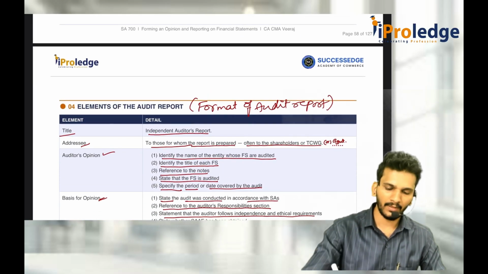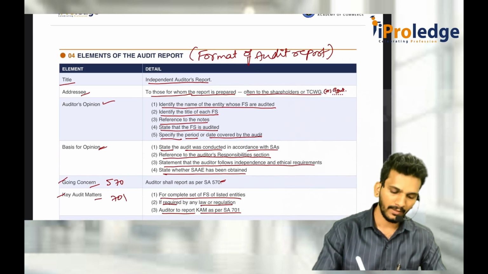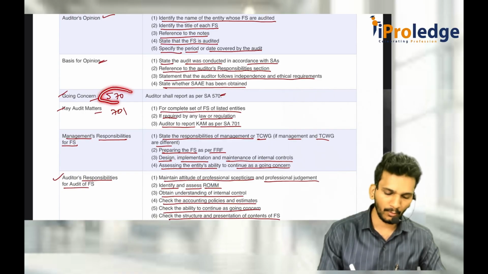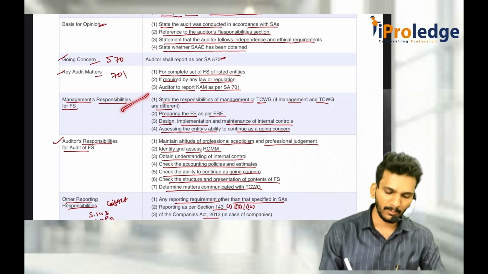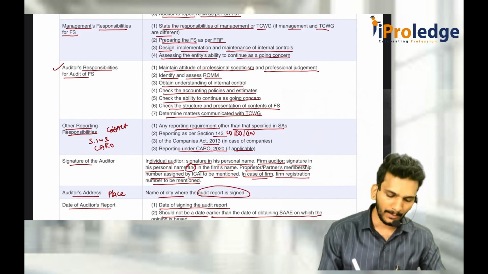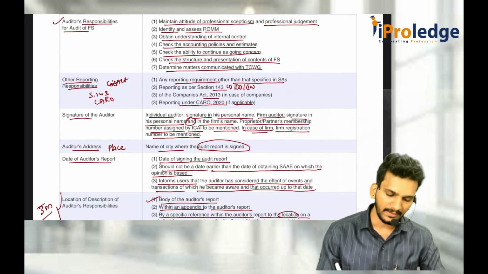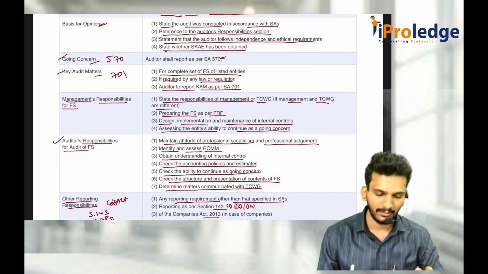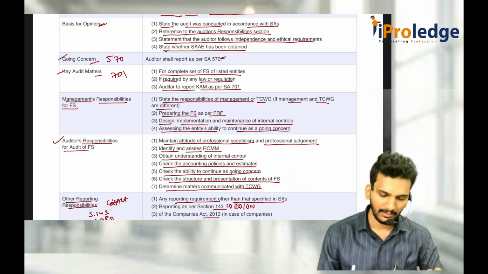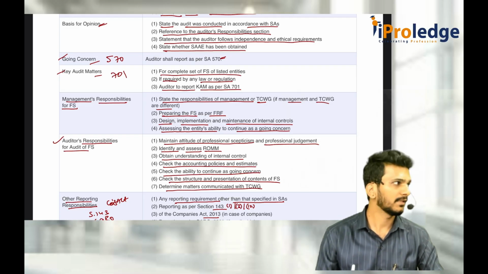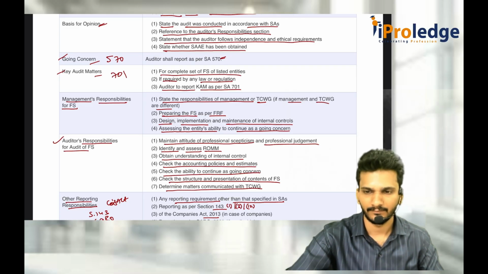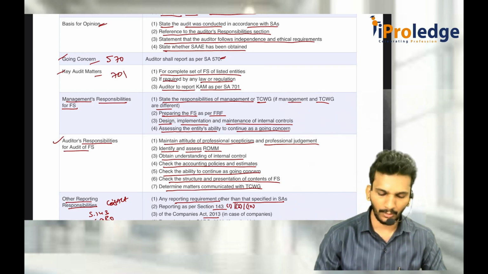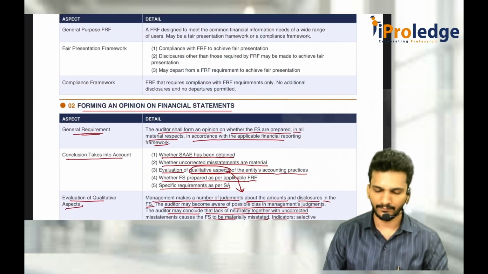You see, in the elements of audit report, we discussed title, address, opinion, basis for opinion. This is again going concern we have to discuss. 701 is done. Responsibilities, auditor's responsibility, other reporting responsibility has to be done, and signature also discussed. Everything is already discussed, except that we should discuss this going concern as well as other reporting responsibility to complete this entire reporting part. So now we will begin with 570.